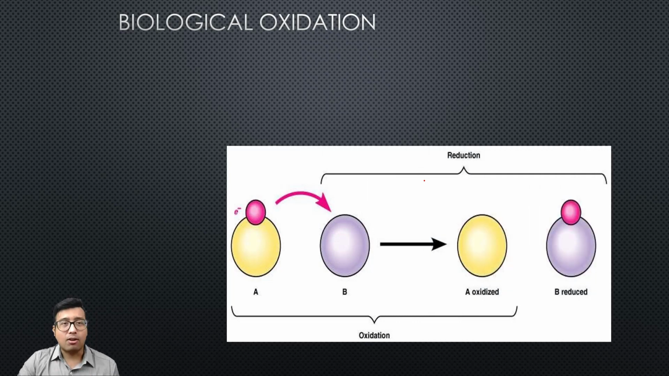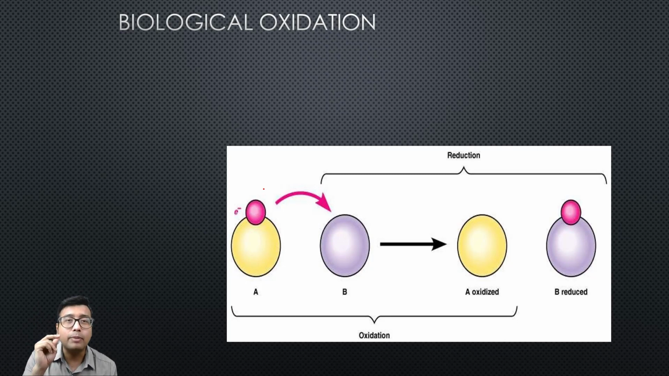So, in case of biological oxidation, let us first tackle oxidation and reduction. Regarding oxidation and reduction, the concepts should be absolutely clear. Students often get confused. What is oxidation? Which one is the electron acceptor? Which one is the electron donor? What happens when oxidation happens, whether electron is accepted or removed? These things should be very clear, because